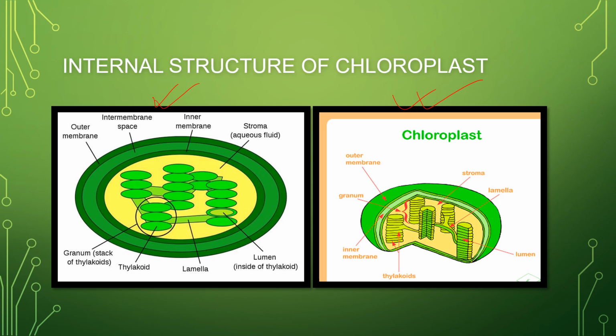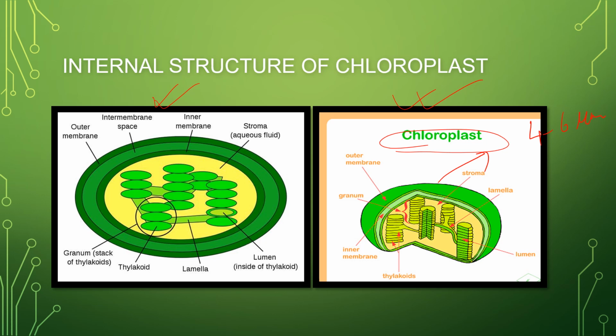Now let us concentrate on the structure. Chlorophyll pigment is mainly present in these chloroplasts only. What is the measurement of these chloroplasts? They are generally 4 to 6 μm in diameter. Okay. Now they are seen under the microscope only.